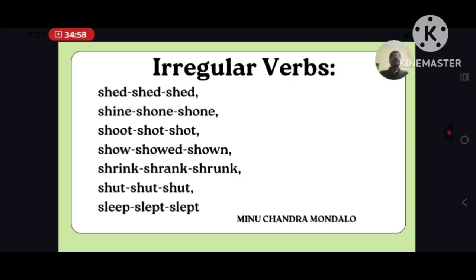Shrink, shrank, shrunk. Shut, shut, shut. Sleep, slept, slept.